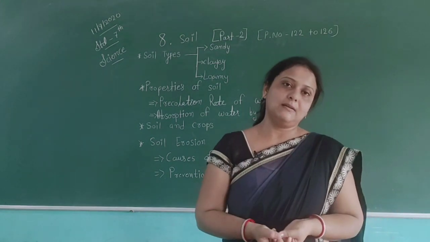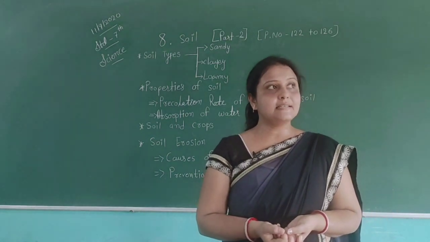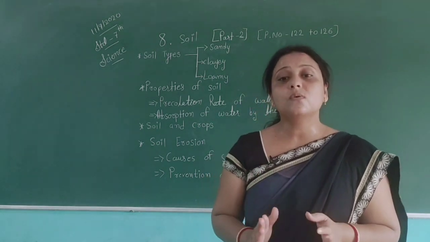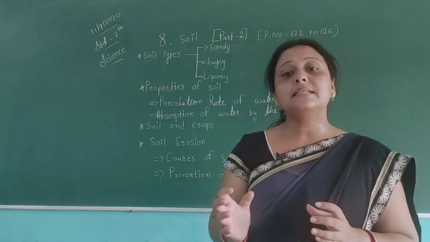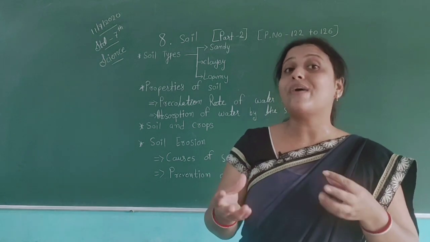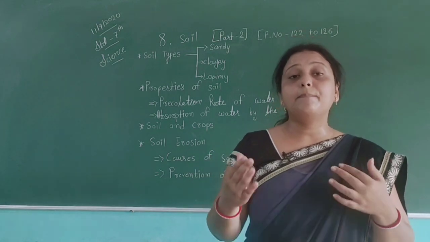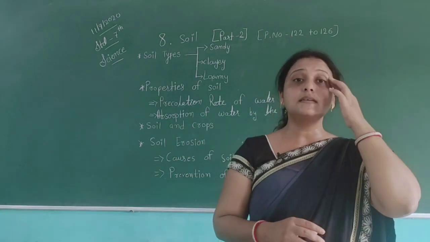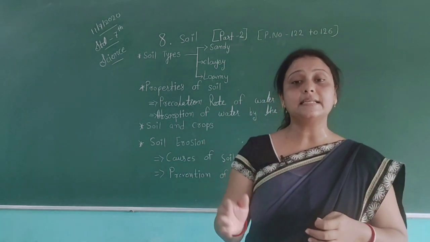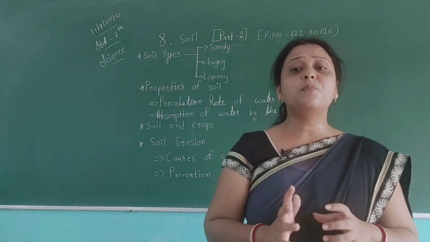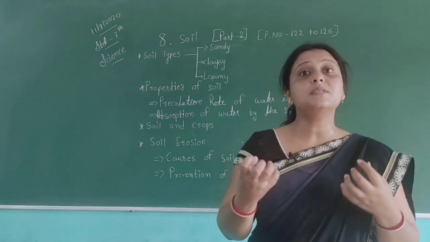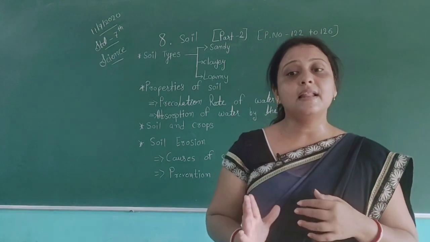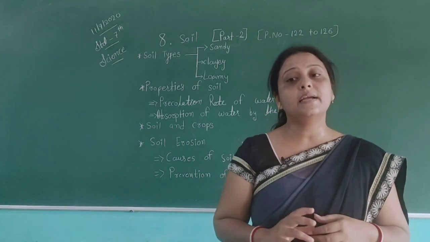So in areas which have black soil, they can easily grow these types of crops. Then red soil, we can see red soil around us also. Red soil gets its color due to the presence of oxides of iron. Because of the oxides of iron in it, the color of the soil is red. This soil is poor in humus but becomes quite fertile when manure or fertilizers are added to it.